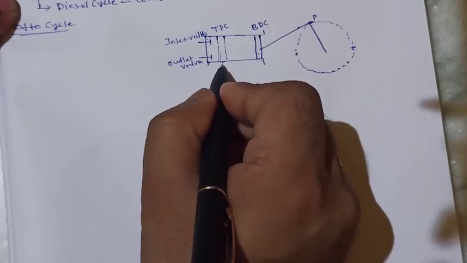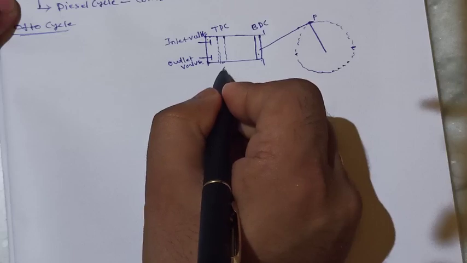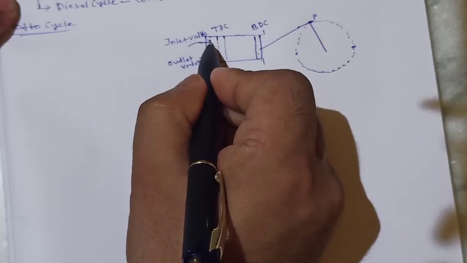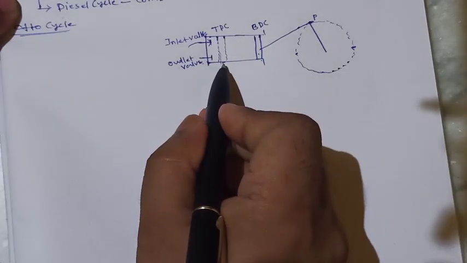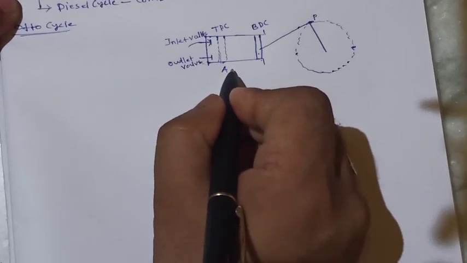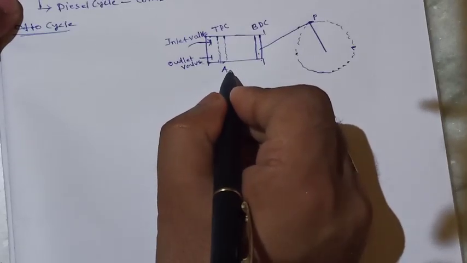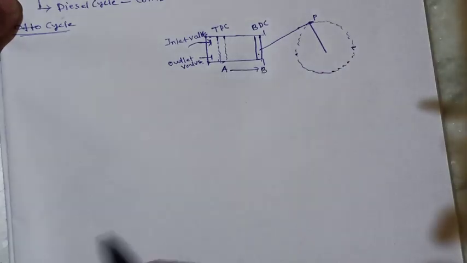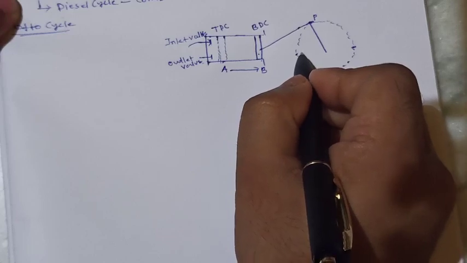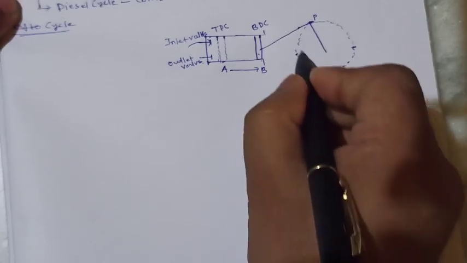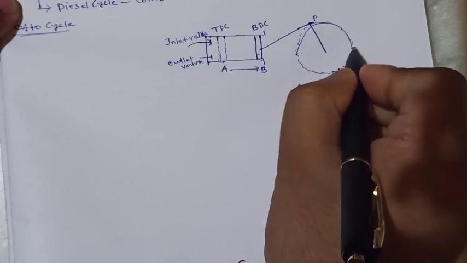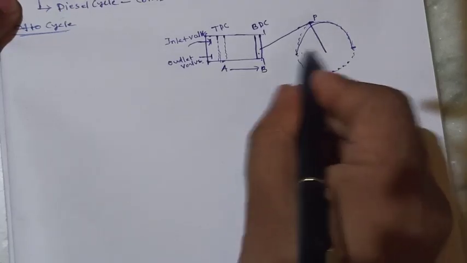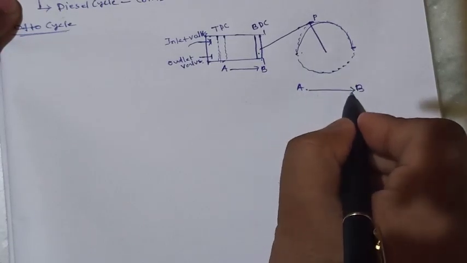I am considering this point as A. Now the inlet valve is open and fuel will enter this chamber. The piston will move from A to B.